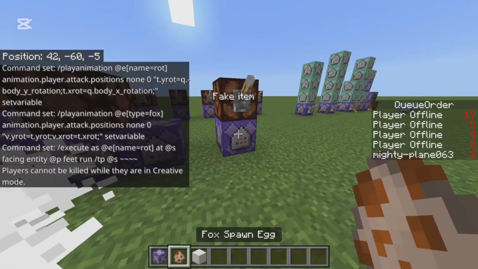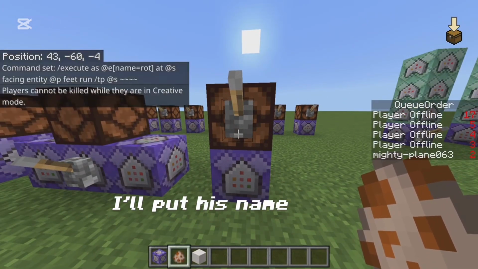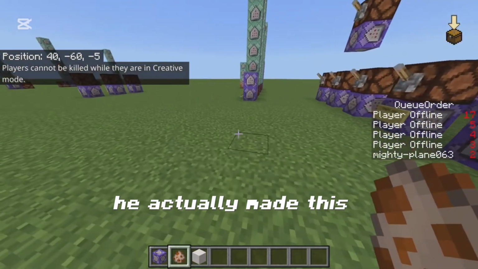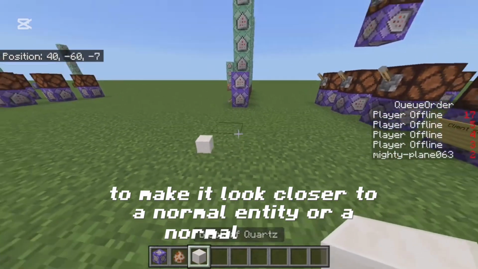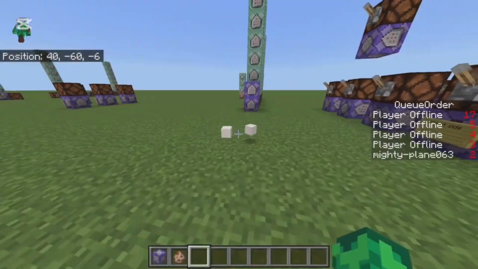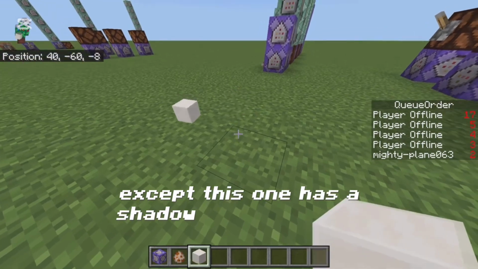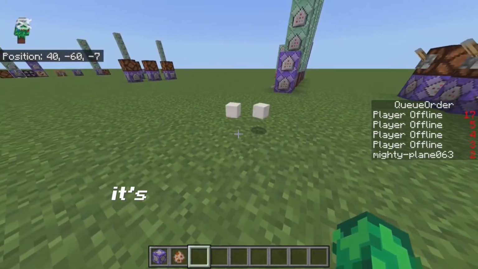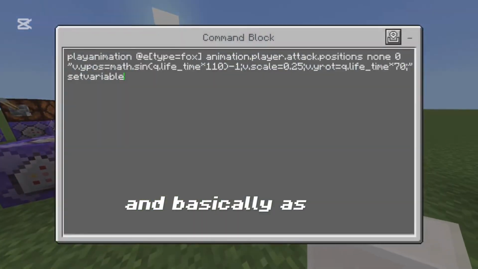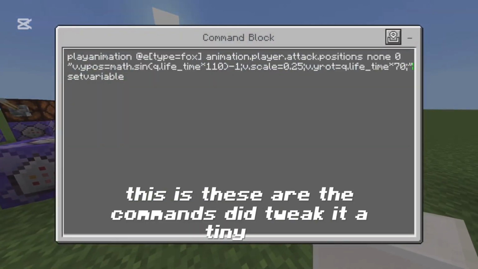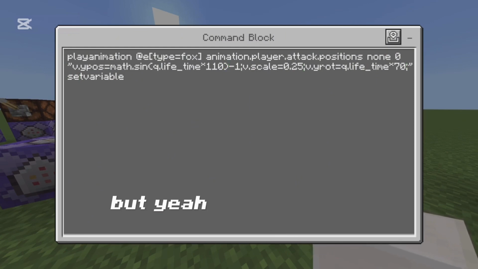Boom. Now for the final one, which is a fake item. I'll put his name on the screen right here. He actually made this. I did tweak it a little bit though to make it look closer to a normal entity or a normal item. But as you can see right here, these look exactly the same, except this one has a shadow, whilst this one doesn't. But it's very, very close to being the exact same, and it's pretty cool. And basically, these are the commands. I did tweak it a tiny bit, but it's still pretty close to how he had it. And yeah, these are the commands.